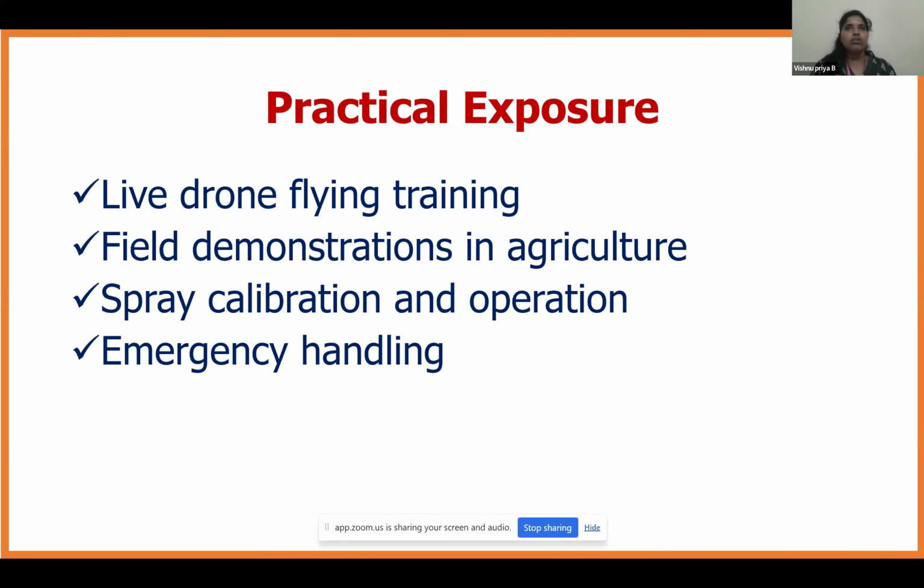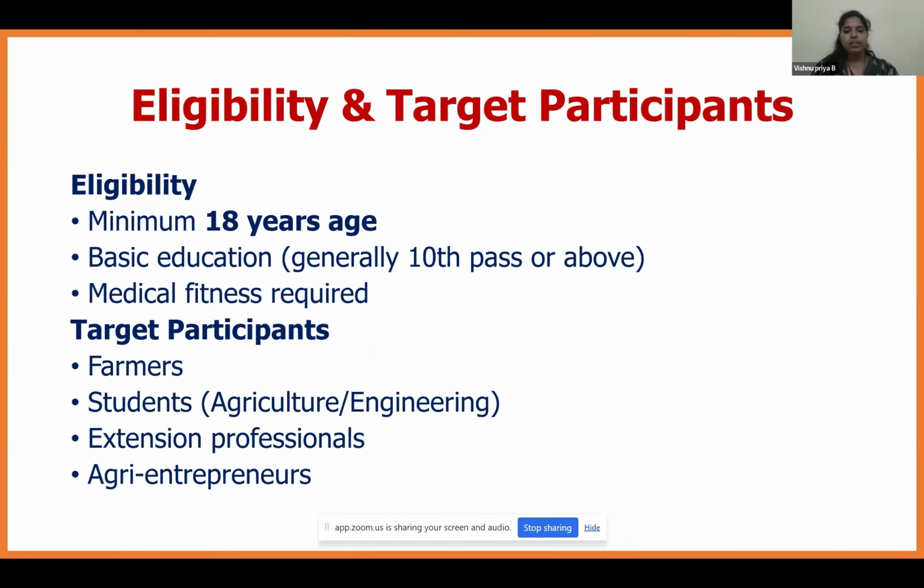Currently, they are choosing mostly students and farmers for the exposure training. TNAU is very eager to spread the drone technology in Tamil Nadu. So currently, 15 to 20 batches have been done in TNAU institutes. This is the actual topic.